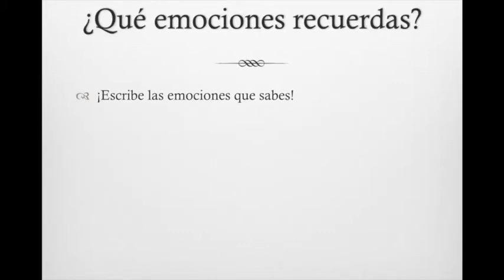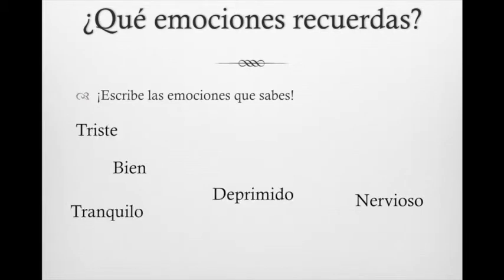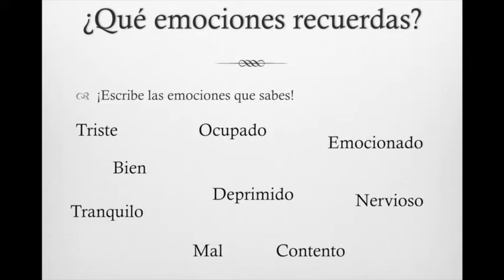We use estar with emotions, how you feel, and we already know a bunch of emotions. For example, bien as well, nervous, sad, depressed, calm, happy, busy, excited, bad, or terrible. Because we can use estar with these feelings, we can communicate exactly how we are feeling in the moment.